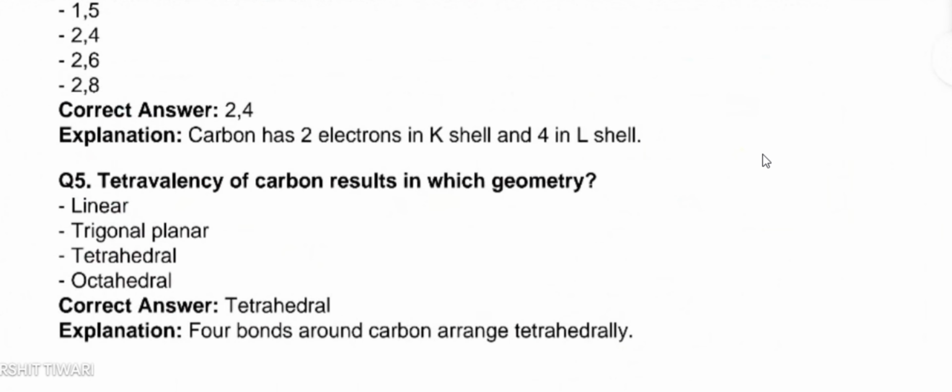Here we are discussing the general parts of organic chemistry, so we will discuss more about carbon and its anatomy, you can say that.